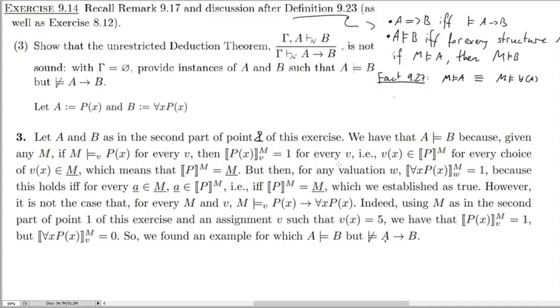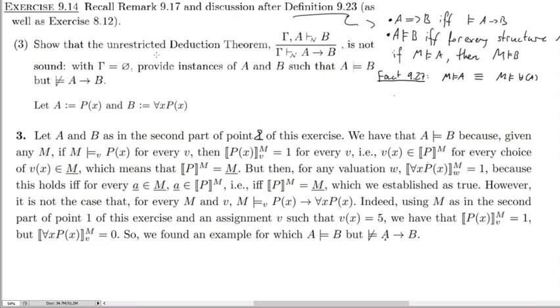Okay, so we're now going to do the last part of exercise 9.14. And here we are to show that the unrestricted deduction theorem is not sound. So when gamma is the empty set, when gamma essentially just isn't there, this isn't sound, and we want to provide instances of A and B such that B is satisfied by A, but A implies B is not a tautology.